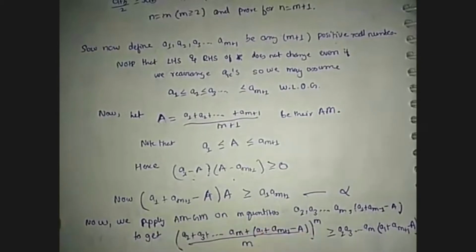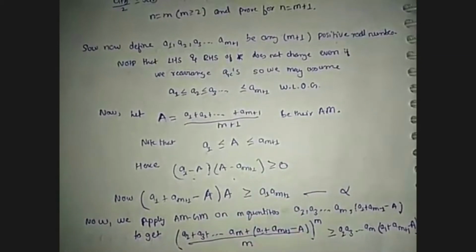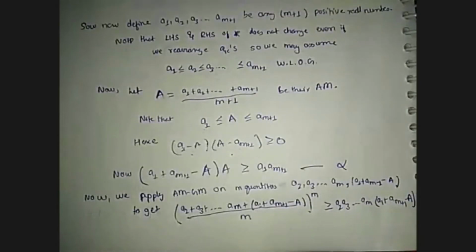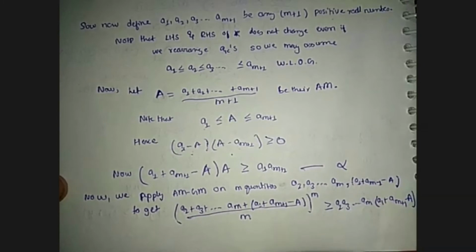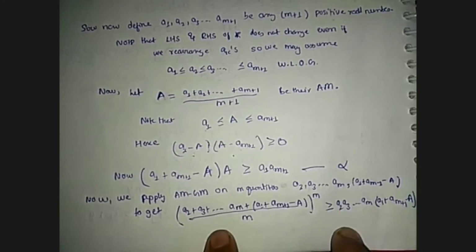I got this by rearranging this; you can easily solve it. Now we apply AM-GM on m quantities because we have assumed that it is true for n equals m. The m quantities are a2, a3 up to am, and another quantity a1 plus a(m+1) minus A. To get that, ((a2 + a3 + ... + am + a1 + a(m+1) - A)/m) raised to the power m is greater than or equal to a2 a3 up to am times (a1 + a(m+1) - A). This is AM-GM for m elements.